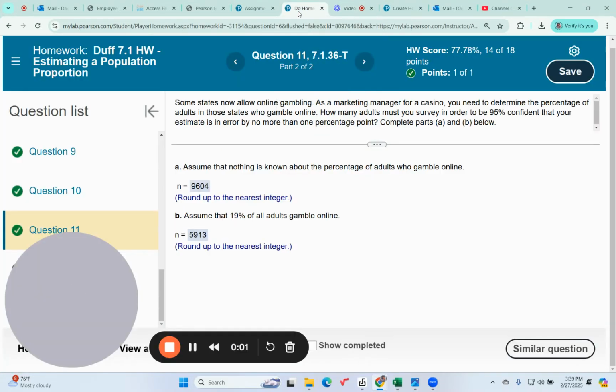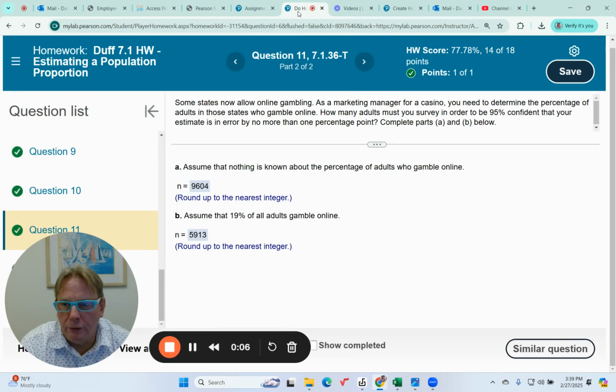All right, so let's take a look at question 11 from 7.1. This is the other main objective in this section, trying to figure out how big a sample we would need to get within a certain margin of error.